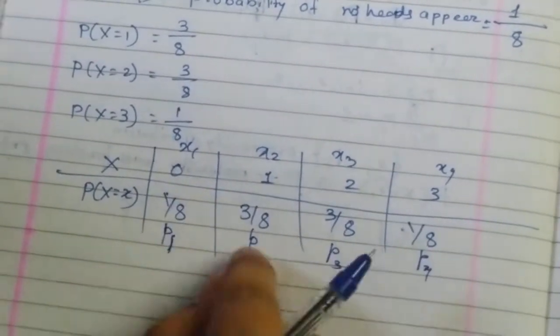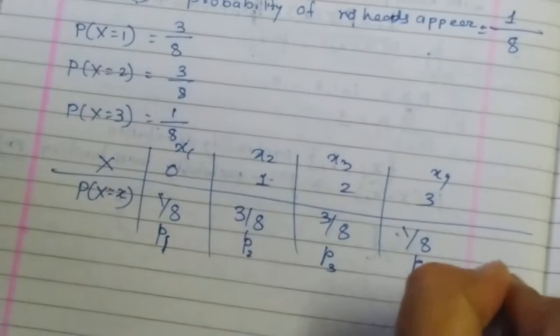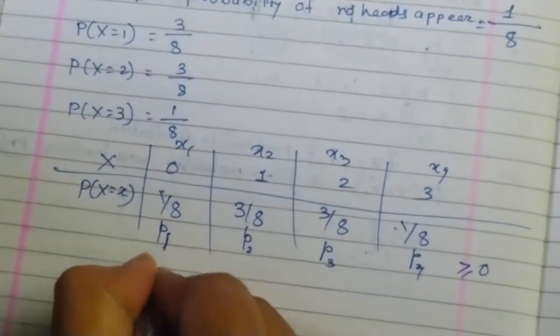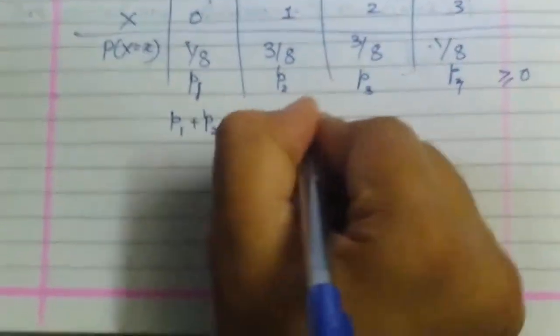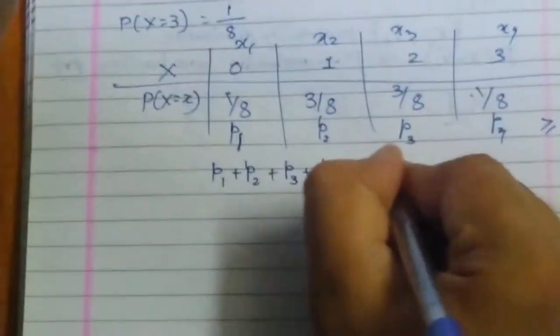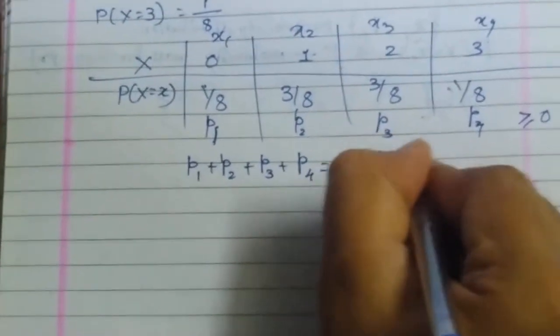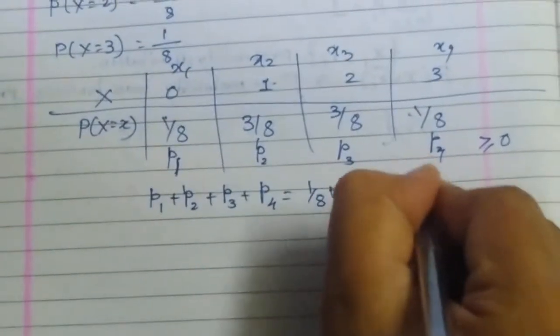Now you can see all P1, P2, P3, P4, all of them are greater than or equal to 0. Now P1 plus P2 plus P3 plus P4 is equal to 1 by 8 plus 3 by 8 plus 3 by 8 plus 1 by 8.